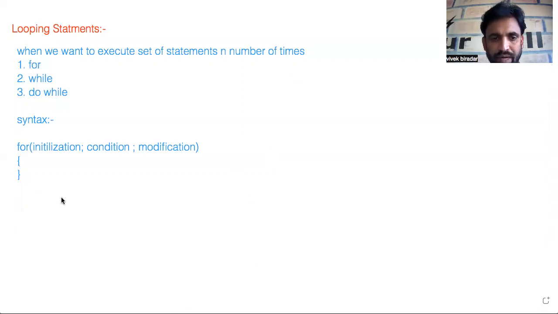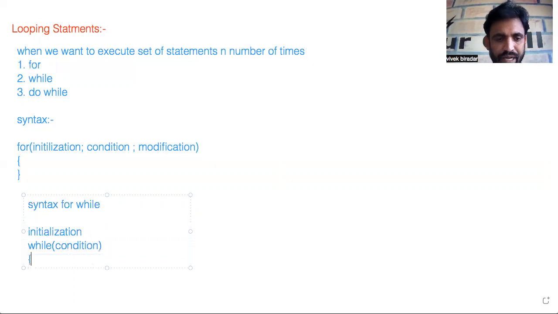Now the syntax for while goes something like this. First is initialization, then we have the while condition, then we have the modification. I'm separating all three blocks. Initialization is the first statement to be executed, then the while condition, then the modification. This is how we deal with the while statement. How to initialize and how to write the condition, we'll discuss in further cases.